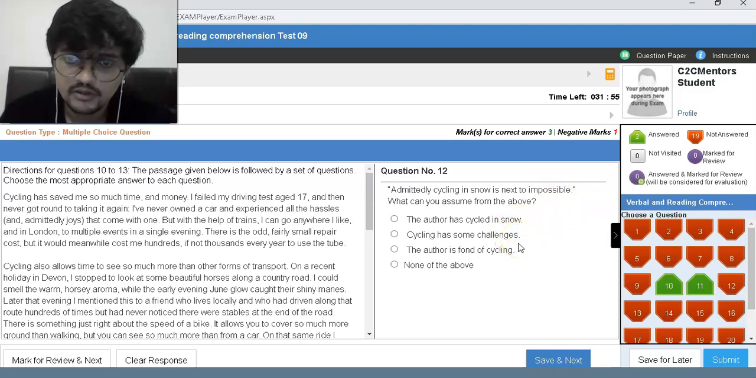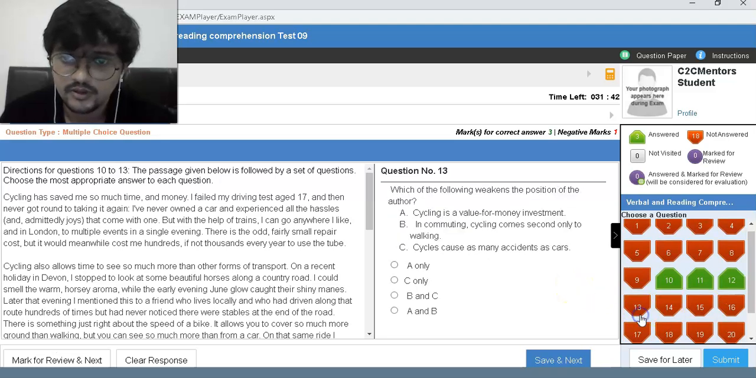Cycling has some challenges. What can you assume from the above? The author is fond of cycling. I think you can assume that the author has cycled in snow, right? And that's why he says, admittedly, cycling in snow is next to impossible.